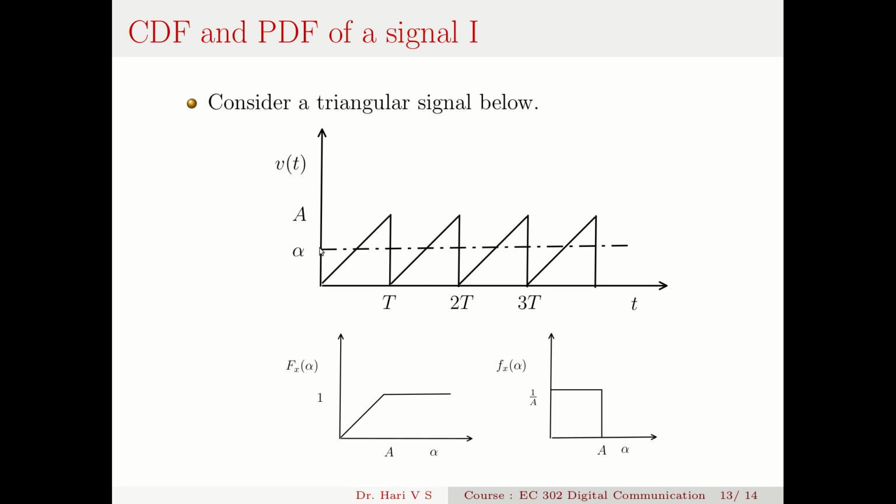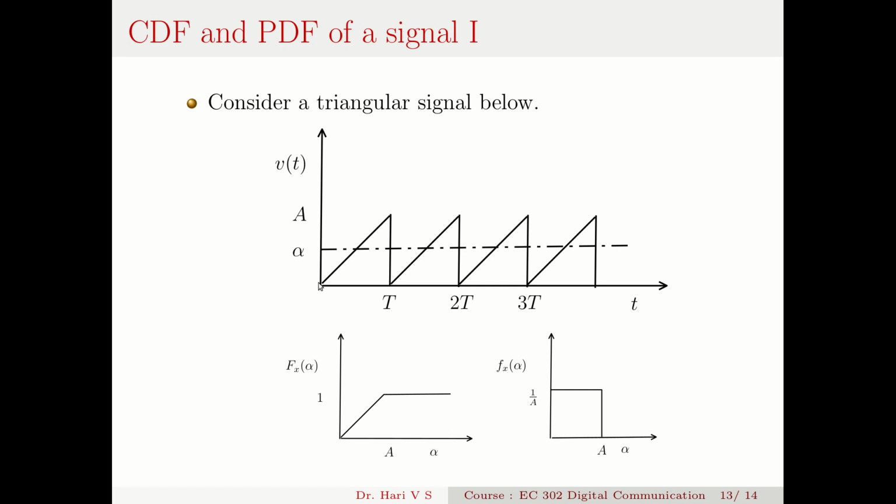Now let us consider some arbitrary alpha here. This is my alpha threshold. So let us consider this alpha varying from 0 to say infinity, because this function is always positive, so I don't have to consider a negative value. So from minus infinity to 0, this capital Fx value should be 0, because this is nowhere negative. So from minus infinity to 0, the cumulative distribution function is 0.